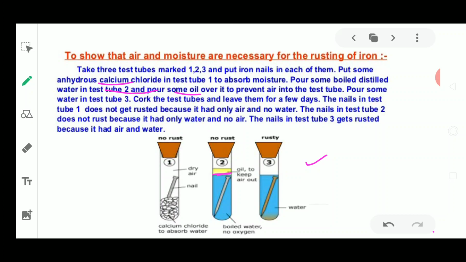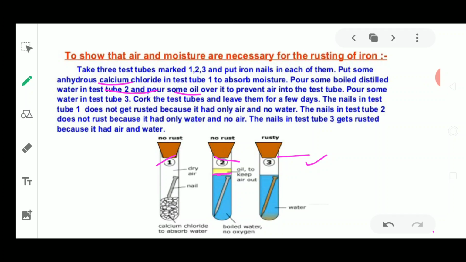So it is being boiled, it is being added to it. Now oil is being put, and in the third container we are going to put water and we'll just close it. So we will put cork over these 3 test tubes. Now what we are going to do, we are going to leave this test tube for a long time, say 2 or 3 days, or even you could put for some hours also. You can see after putting this for 2 or 3 hours also, even 4-5 hours, you can get the result.